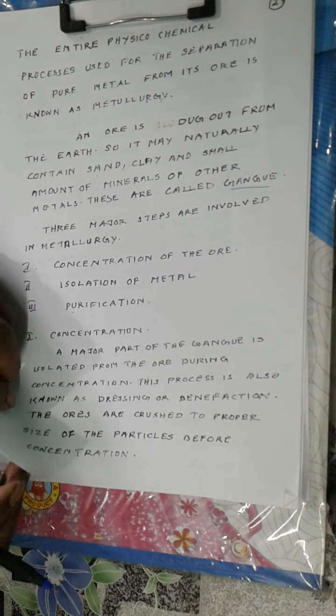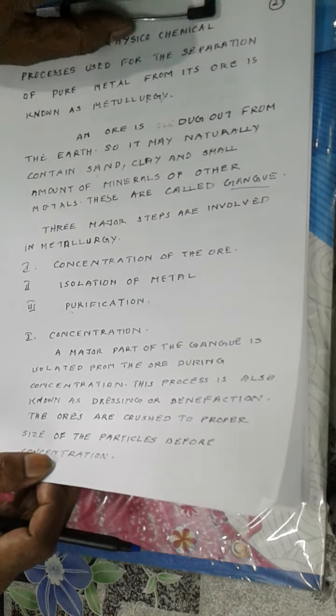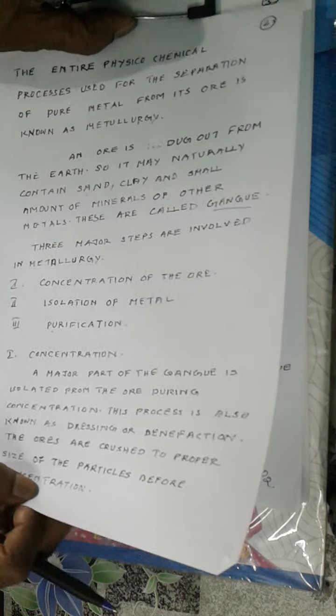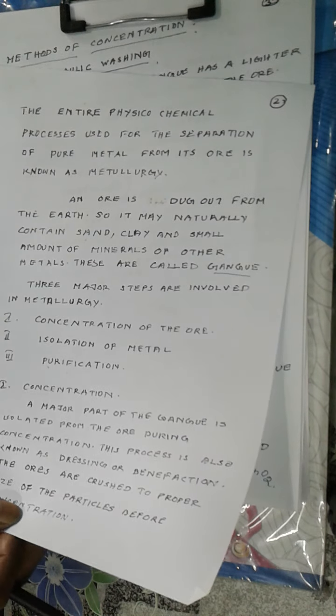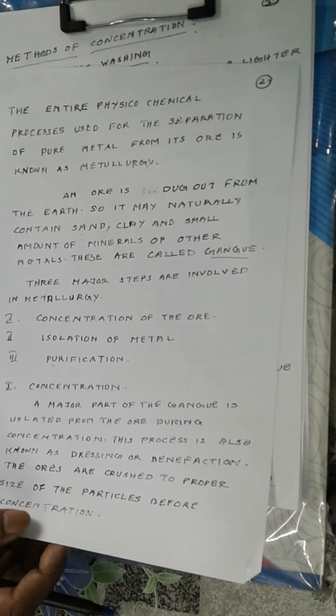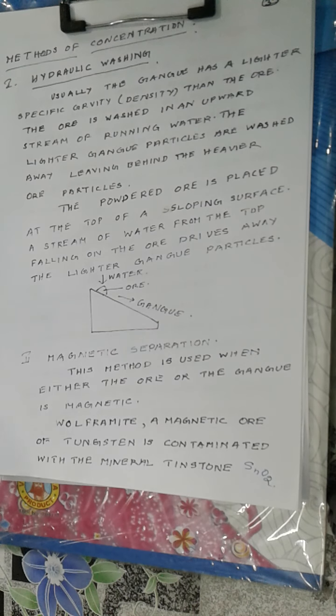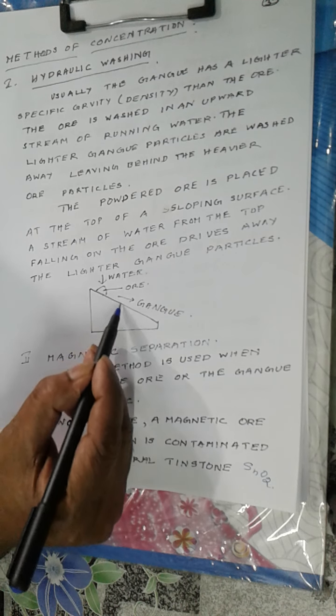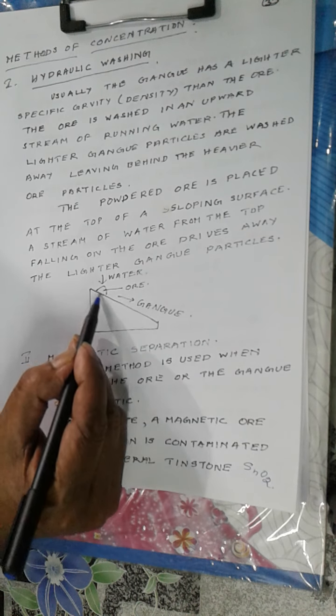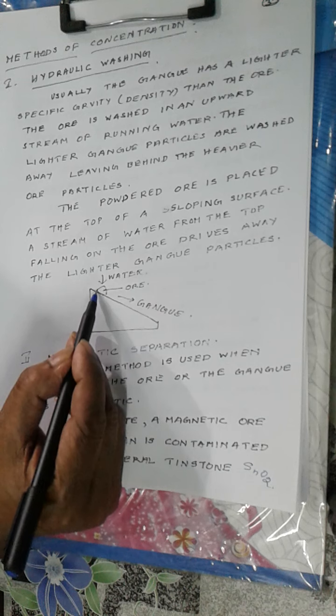Now before concentration, the ore is powdered to particles of proper size so that the process used may be effective for concentration. Now the methods of concentration, first one is hydraulic washing. Now there the ore is placed at the top of a sloping surface.